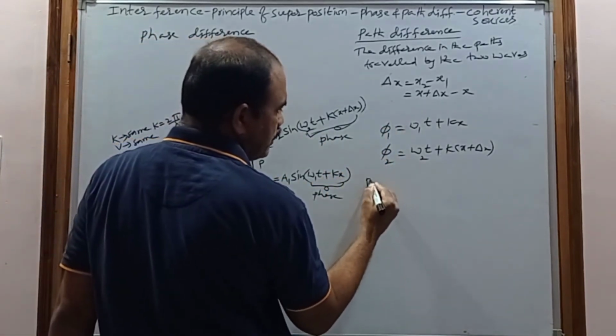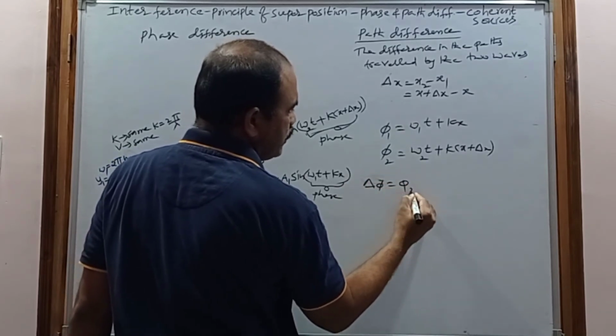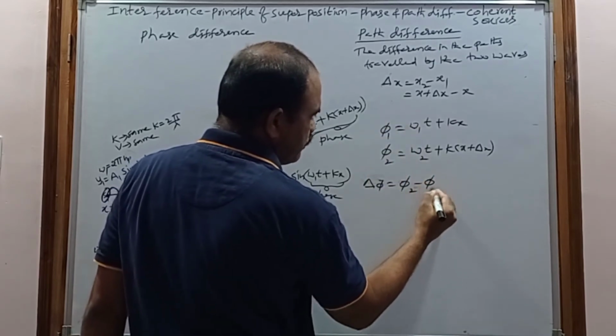The phase difference will be considered as delta phi. Delta phi is nothing but phi suffix 2 minus phi suffix 1.